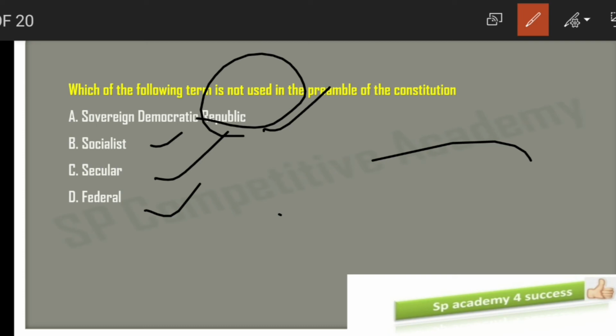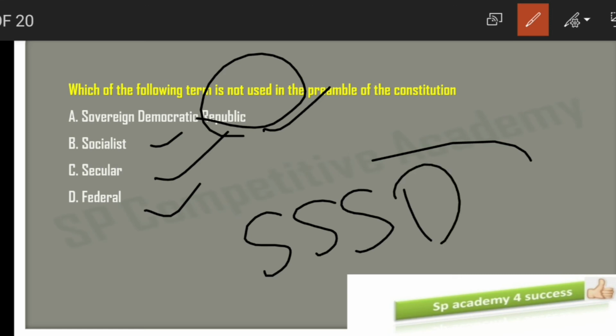So see here, just now we have seen the preamble and we have specified that sovereign, democratic, republic words are present. Of course, socialist, secular words are also present. Just now we have discussed 3S and DR. What about federal?